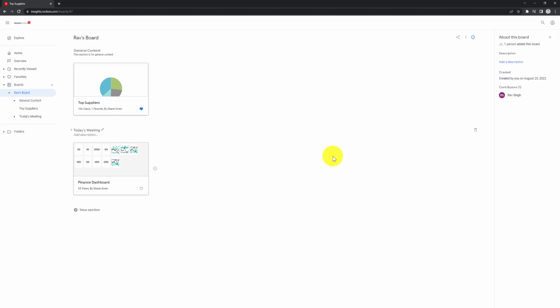If you no longer need a specific section within a board, you can simply remove it by clicking the trash bin icon.